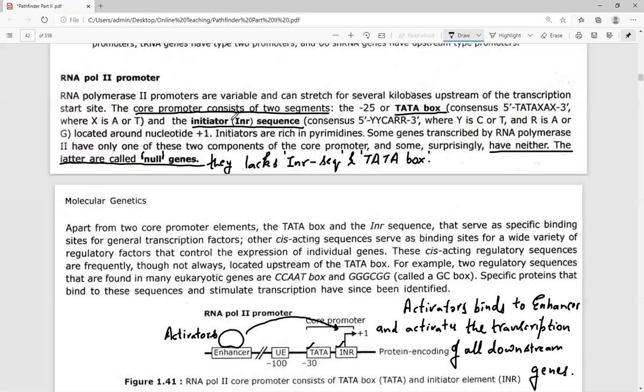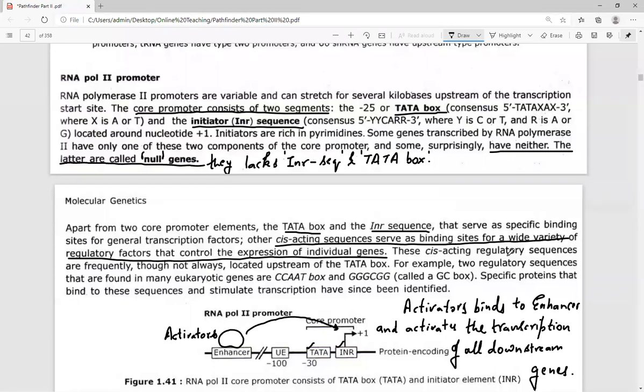Apart from the two promoter elements that may lead to the formation of these molecules, the TATA box and the INR sequence, which are consensus sequences that serve as a specific binding site for general transcription factors, other cis acting sequences serve as binding sites for a wide variety of regulatory factors that control the expression of individual genes. These cis acting regulatory sequences are frequently, though not always, located upstream to the TATA box.